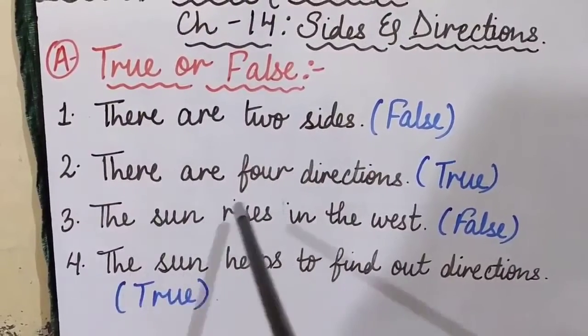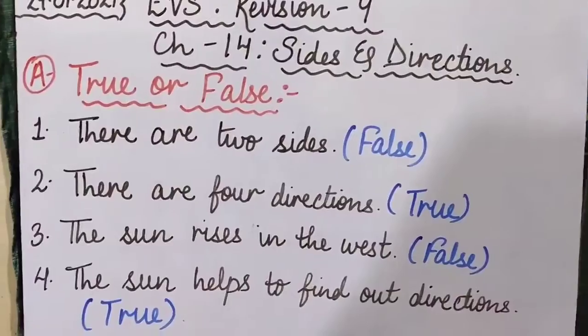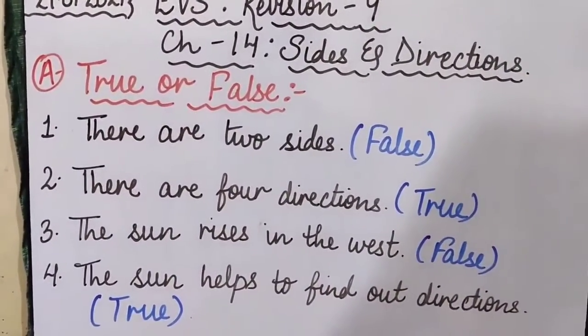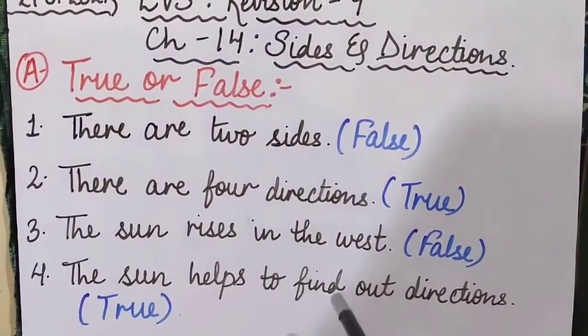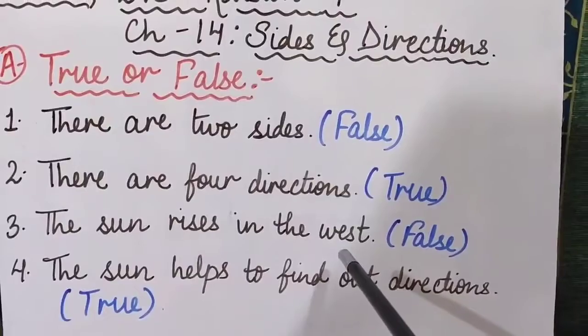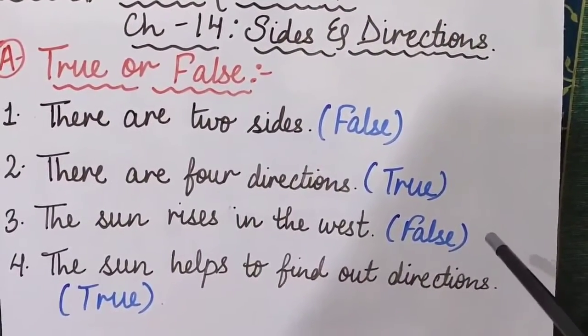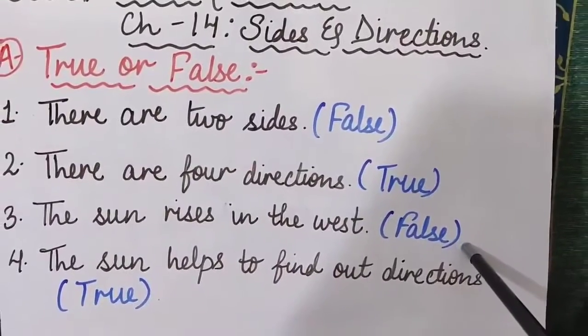Okay. Now coming to the next sentence, the sun rises in the west. Now children, you must all have learned and you must all have listened before also that I have explained to you that the sun always rises from the east. So in this sentence it is written that the sun rises in the west, which is absolutely wrong. So you will write false, F-A-L-S-E, false for this sentence.